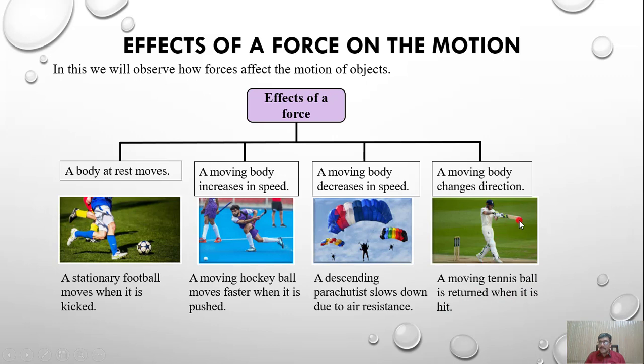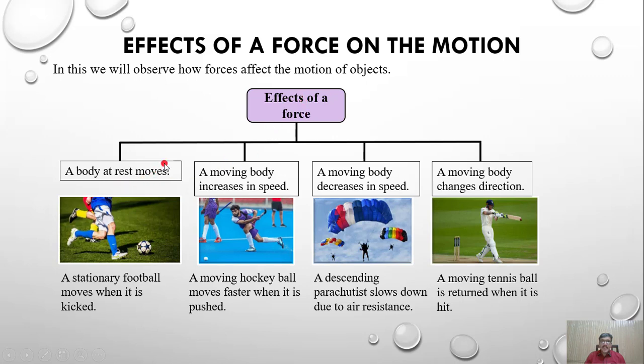What is happening? A ball is coming, the batsman hits the ball, and it goes in some direction. So a moving body, here a ball, changes direction when the batsman hits the ball.